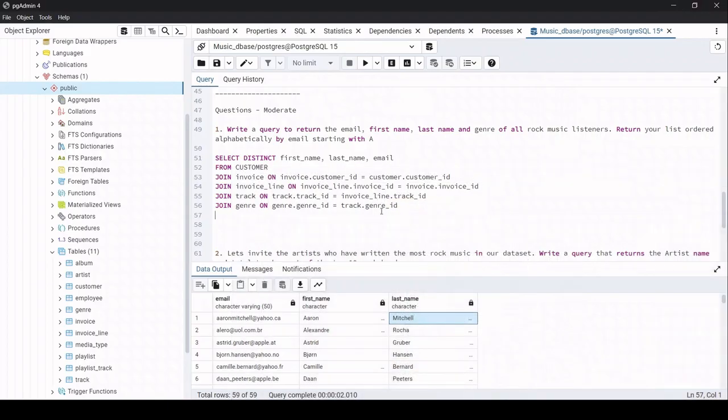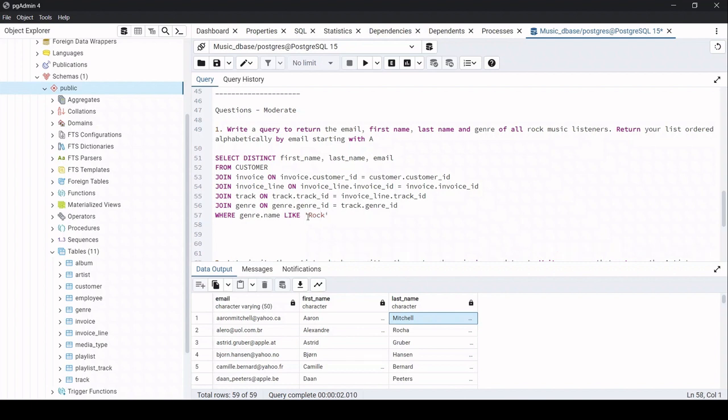Now on what basis do we need to filter? Okay, so we need to filter for the rock music listeners, which is the genre name. So I'll put here where genre dot name like rock. So guys, you can either type like, or you can just simply put an equal to symbol. So anything works fine. Okay, like or equal to is fine. So for now I'll just put this as where genre dot name like rock,